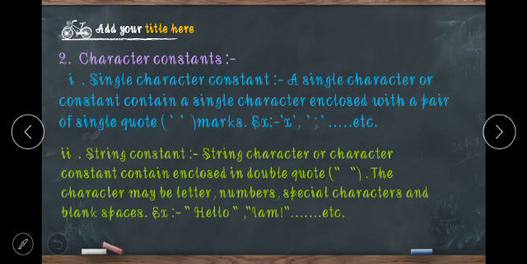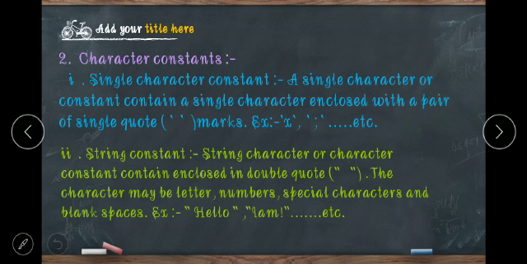We have to mention the single quotes. And the second one is the string constant. A string constant is enclosed in double quotes. The characters may be letters, numbers, special characters and blank spaces.